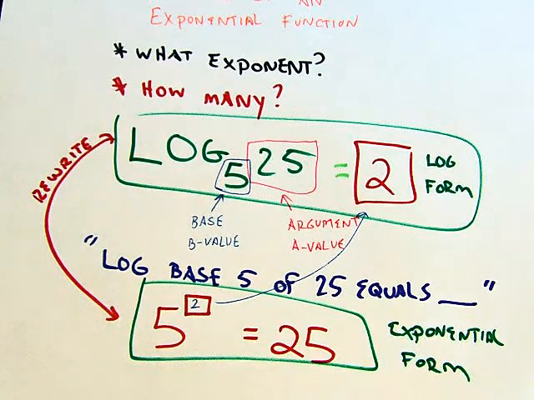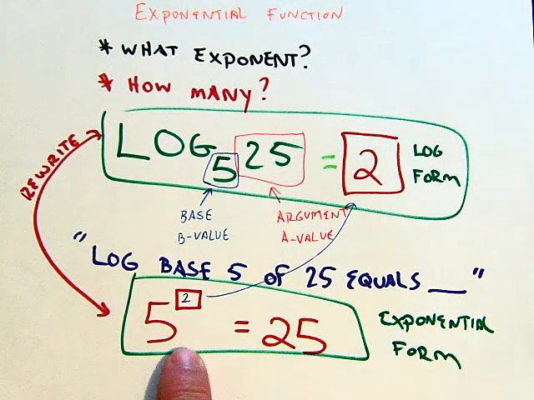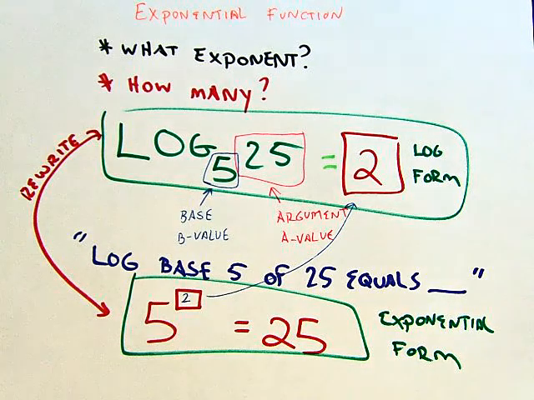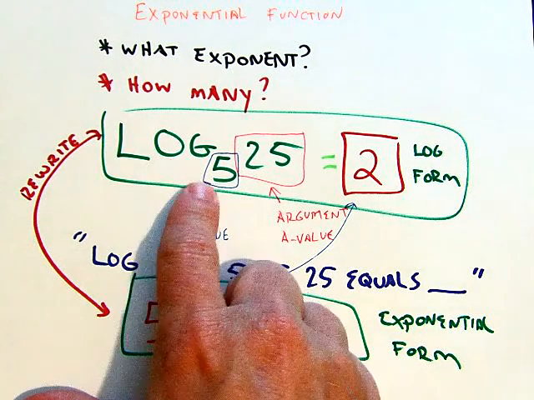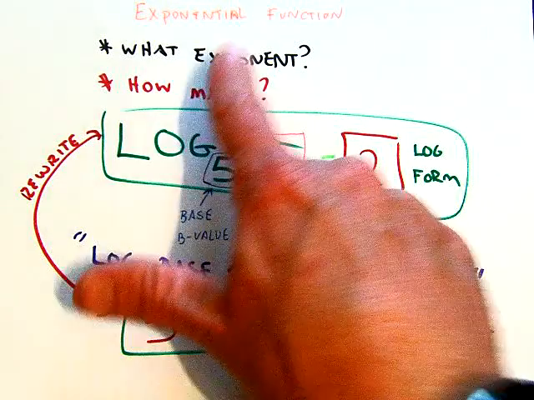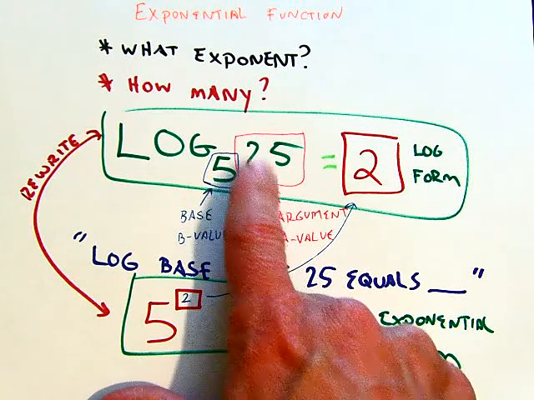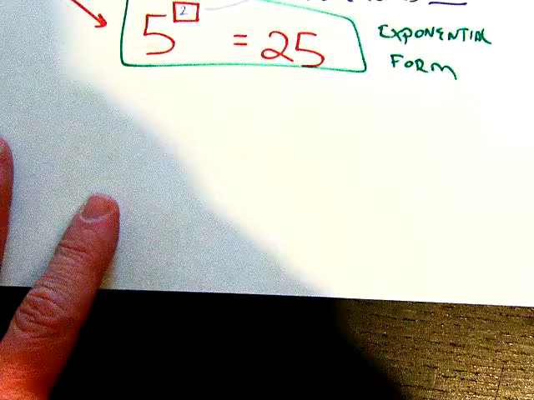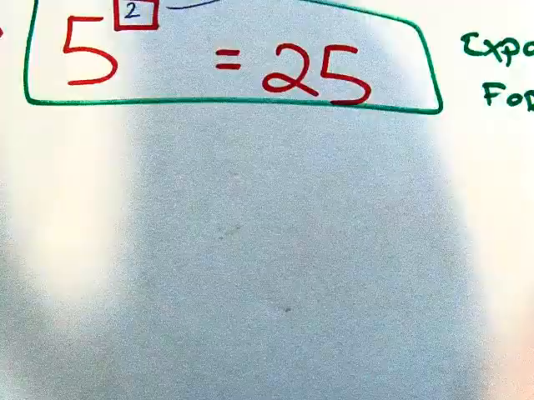They both represent the same thing, but one is easier for kids to see answers in. Logs are kind of hard. Why are they hard? Maybe you see that word and you get confused. The math is not hard, but you see this log base 5 of 25 and, oh my goodness, that looks crazy. So you want to think of logs in terms of what exponent, when I use it with the base, will get me to the argument. How many 5s does it take to get me to 25? Okay, so as you look at that, let me zoom in closer here on the bottom as you see my desk.